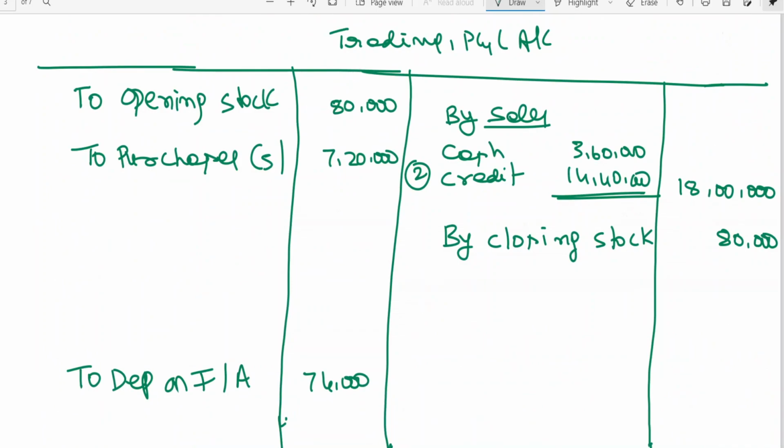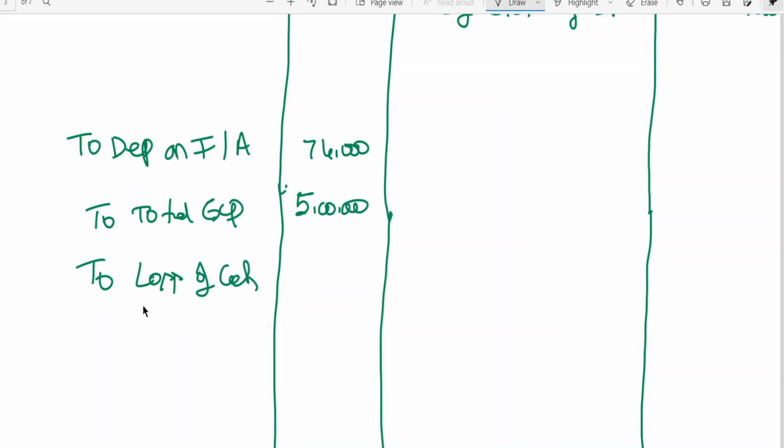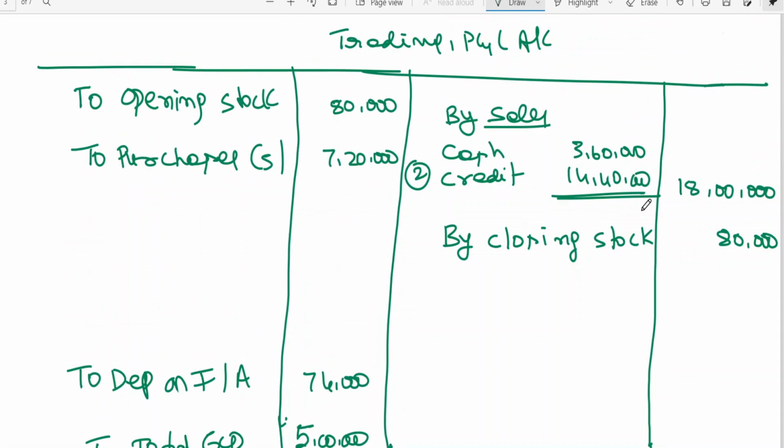Now you can close the trading account. Here I can write, as it has been given, total expenses. To loss of cash by fire. Otherwise, the closing cash balance could have been 20,000. That has been lost by fire. Okay. So you can close the trading account.